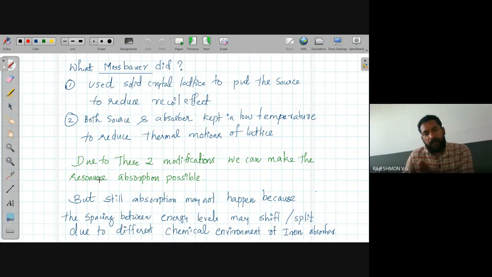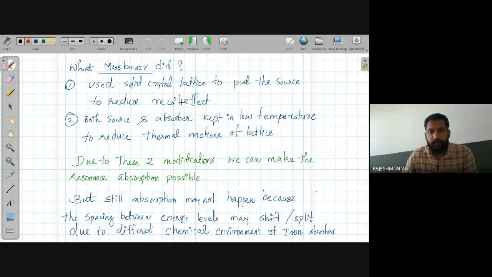in the source and in the absorber the iron will be in different environments. In the source it is kept in the rhodium lattice. The electronic environment of the iron is different, but the absorber material may be steel. In steel the iron has a different chemical environment. Due to this chemical environment, the energy levels of iron 57 will be shifted or will be split by small amounts.